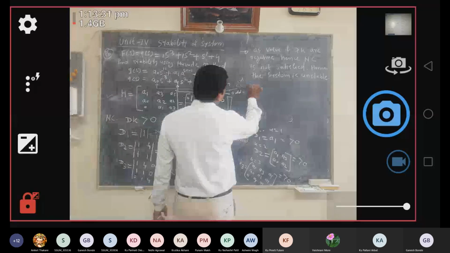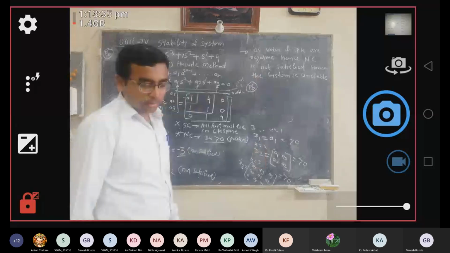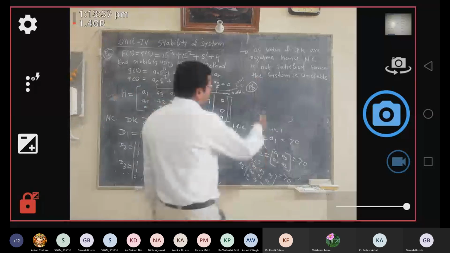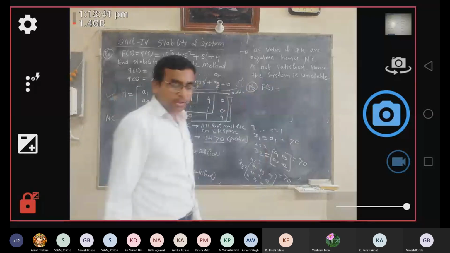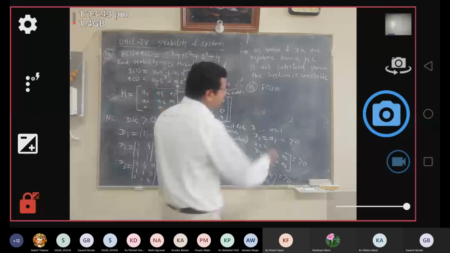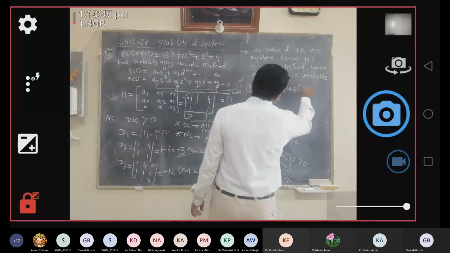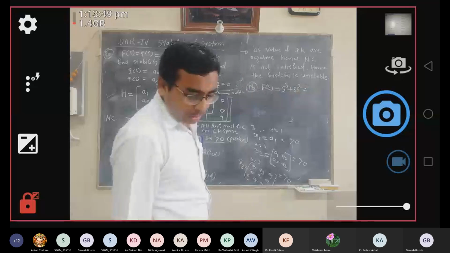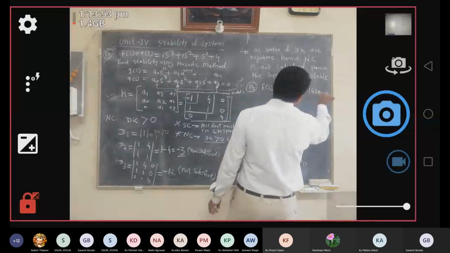Take down the second problem. Let's say your f of s, that is characteristic equation, is given by s cube plus 8s square plus 14s plus 24, which is equal to 0.